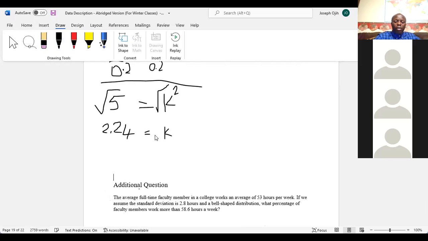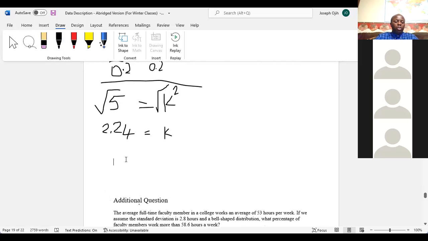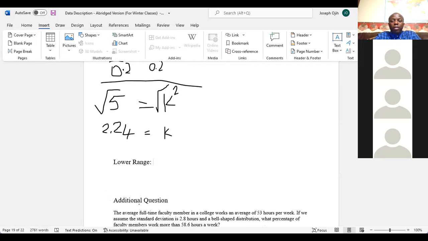So we have that the lower range equals the mean minus k, which is 2.24, times the standard deviation.